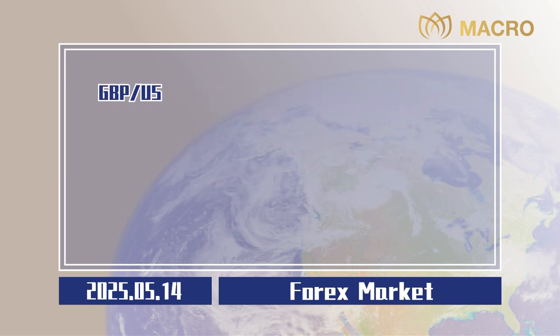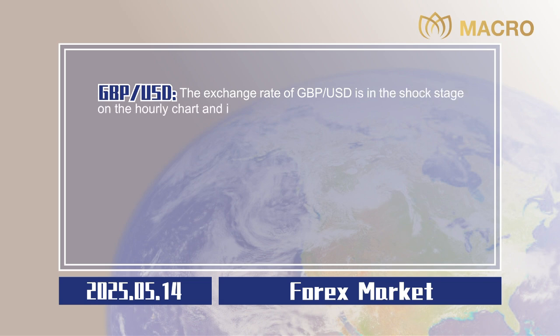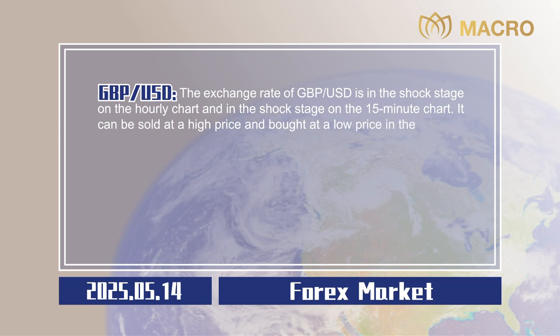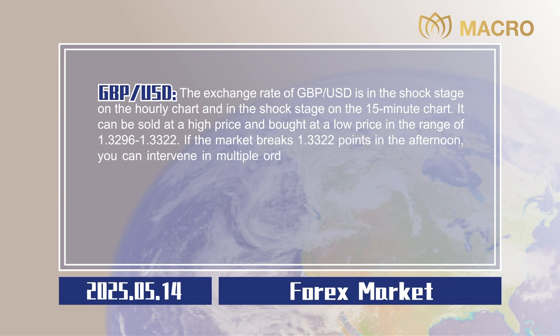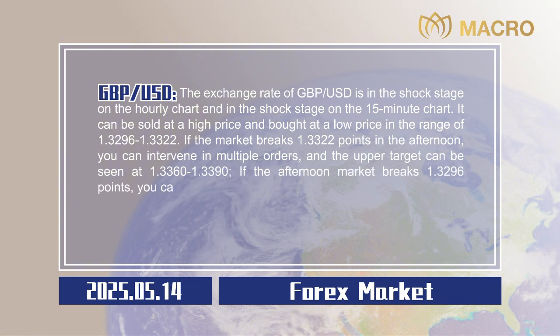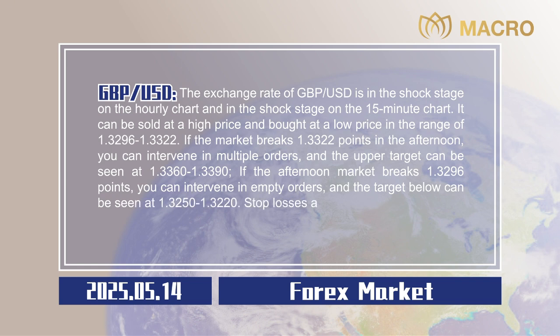0.0020. Pound sterling to US dollar. The exchange rate of pound sterling to US dollar is in the shock stage on the hourly chart and in the shock stage on the 15-minute chart. It can be sold at a high price and bought at a low price in the range of 1.3296 to 1.3322. If the market breaks 1.3322 points in the afternoon, you can intervene in multiple orders, and the upper target can be seen at 1.3360 to 1.3390. If the afternoon market breaks 1.3296 points, you can intervene in empty orders, and the target below can be seen at 1.3250 to 1.3220. Stop losses are all 20 points.